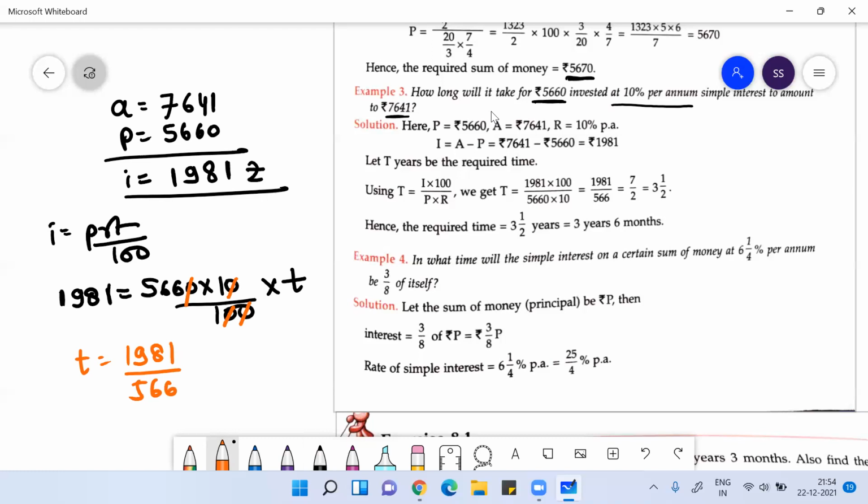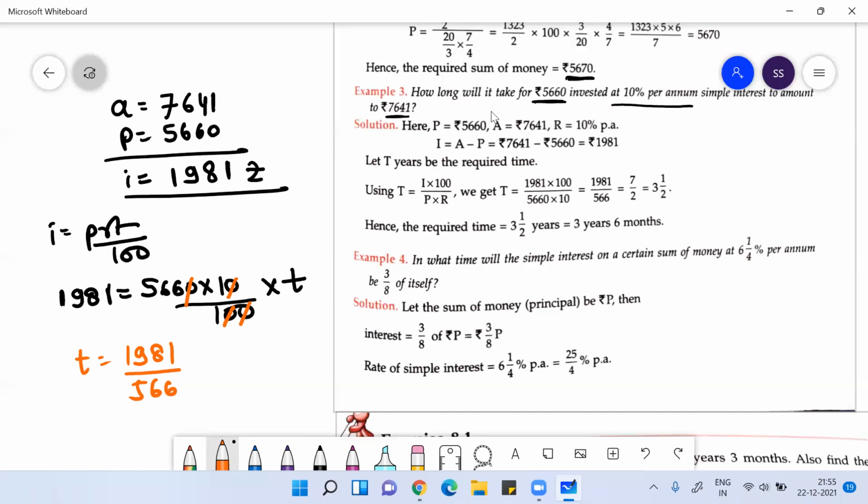Is 566 going by table of 3? 1981, 9 plus 8 is 17, 18, 19. No, it's not going by 3. It will not go by 7 or 5. If it's not going by 3, it won't go by 9. There's no point checking 11 because 566 is not going by 11. 13 also not going.